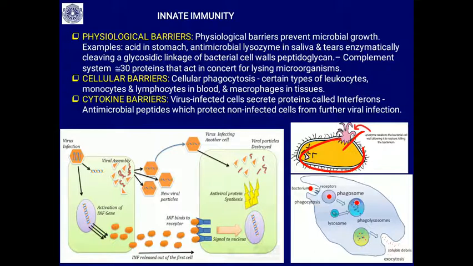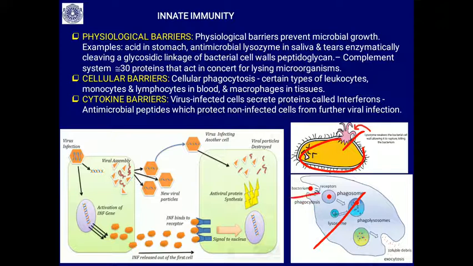Then cellular barriers, cellular phagocytosis. Whatever foreign particle enters our system, immediately WBCs, that is leukocytes, called monocytes, lymphocytes, and the macrophages that are present in the tissues and the blood, bring about phagocytosis.